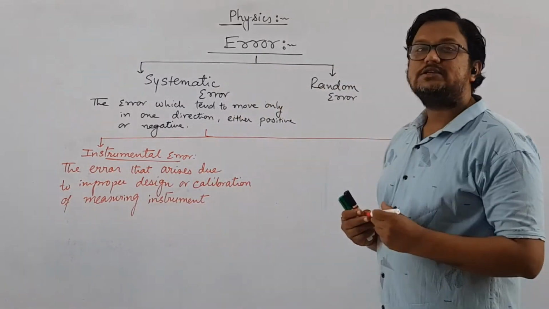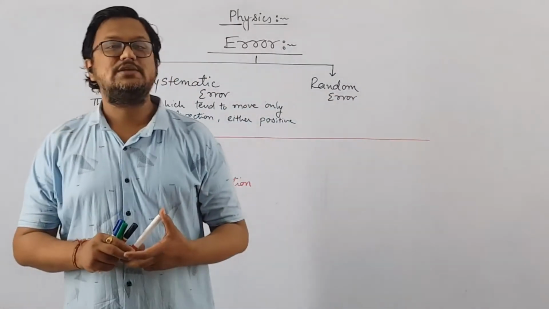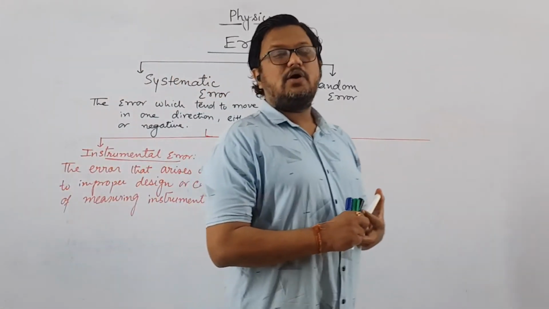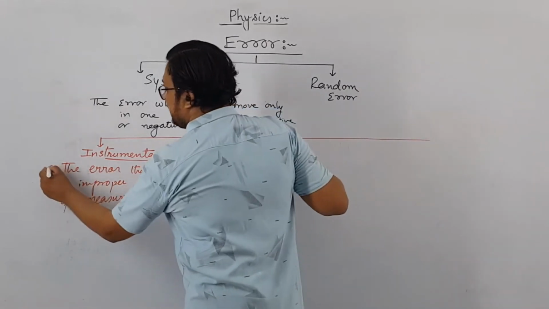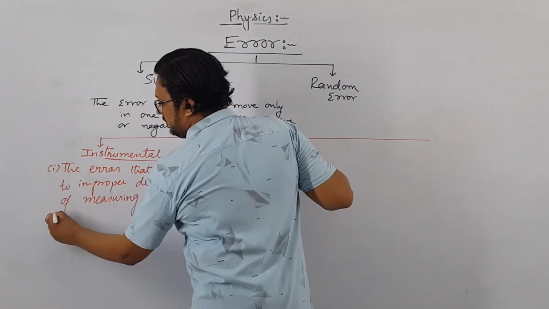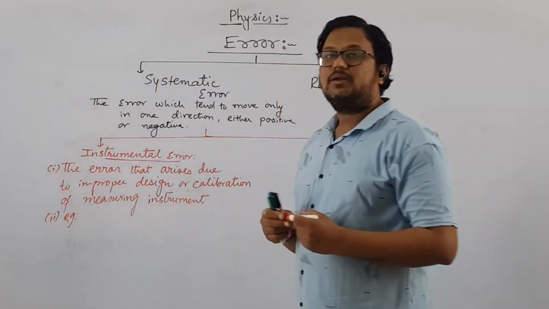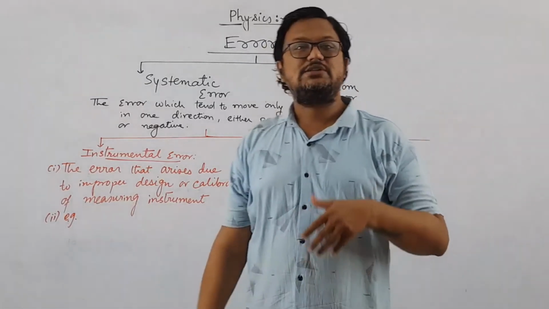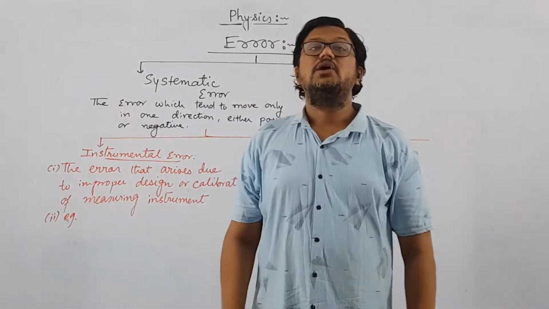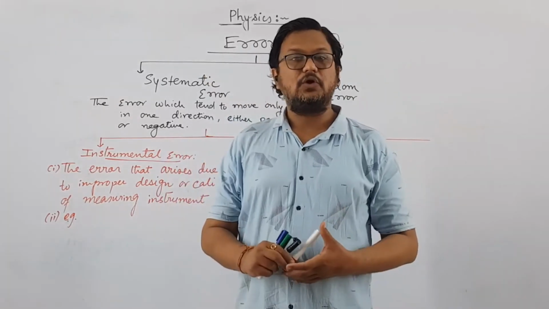The error that arises due to improper design or calibration of the measuring instrument is known as instrumental error. Of course, if you have to give one example, the first point will be this. The second, you have to give an example for that. We have already discussed two or three examples: instrumental error, improper design or calibration. You can give the example of a weight machine, a thermometer, or any other example, whatever you want.